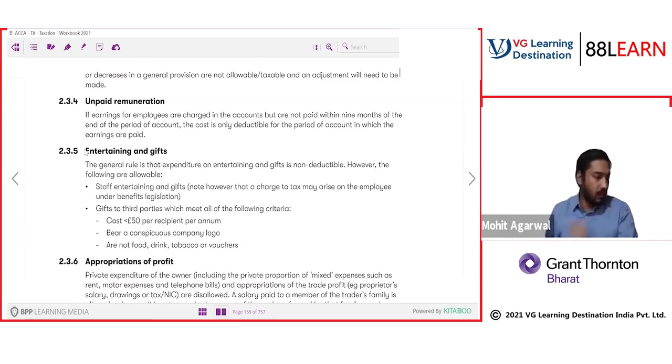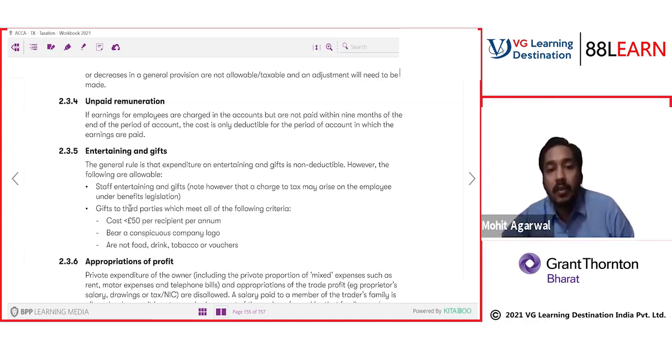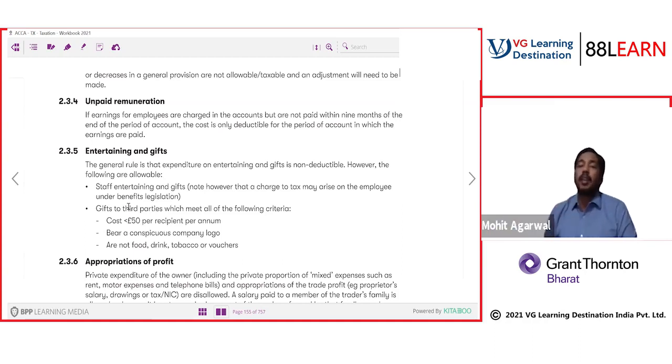Regarding entertainment and gifts, you can give gifts to employees and entertain your employees, and the expense is allowed. However, if you give to a third party, and I'm talking about customers here, then you have to check that these three conditions are fulfilled for it to be allowed as an expenditure, else it will be disallowed.